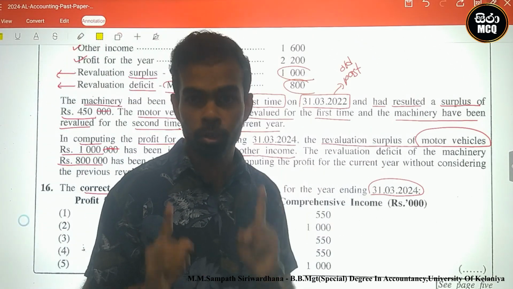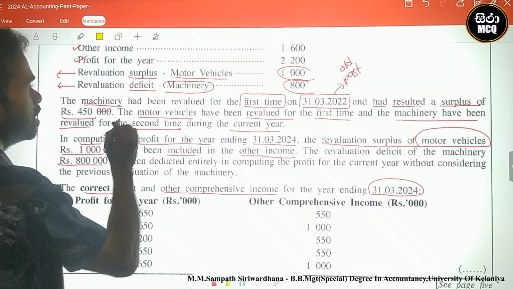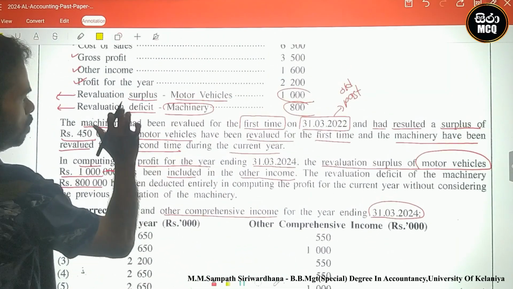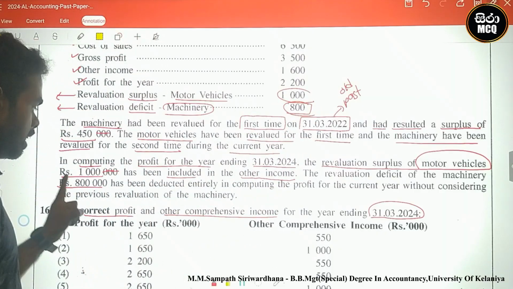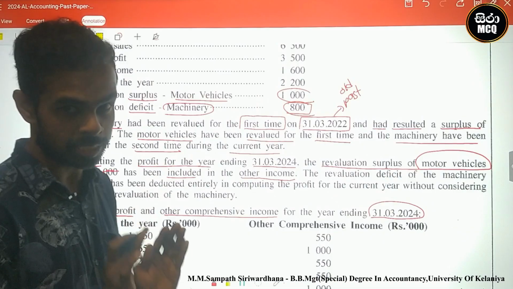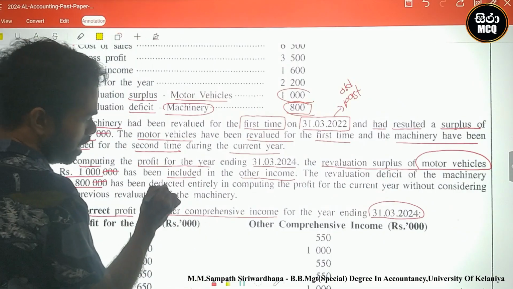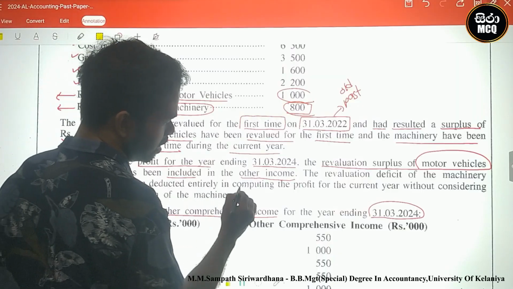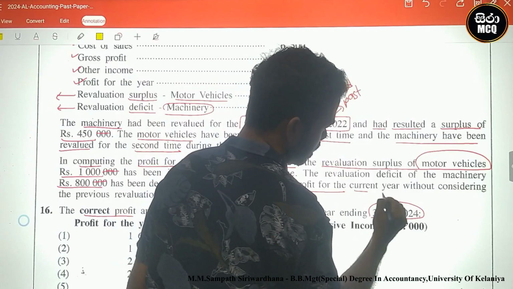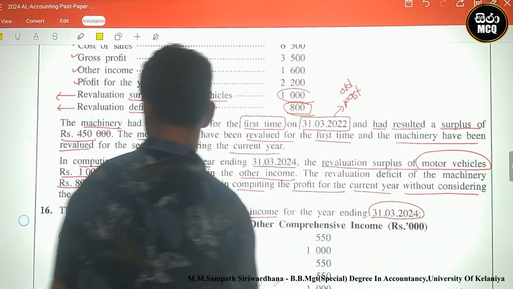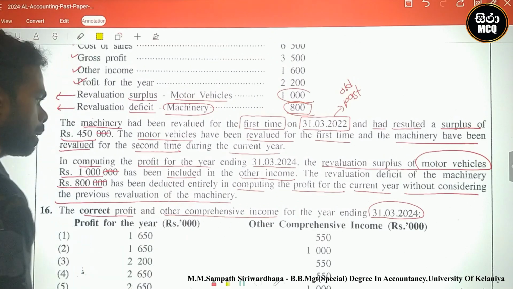Revaluation deficit is loss of machinery 800. Look here, revaluation deficit machinery 800. This is the current year situation. The 800 has been deducted entirely in computing the profit for the current year without considering previous revaluation of the machinery.